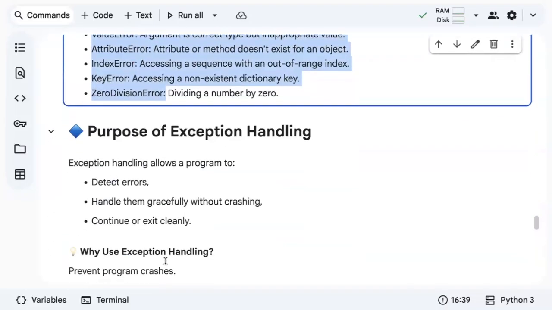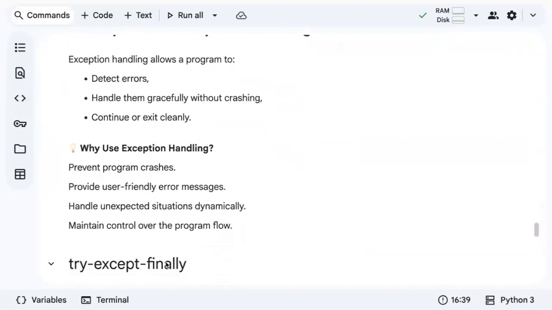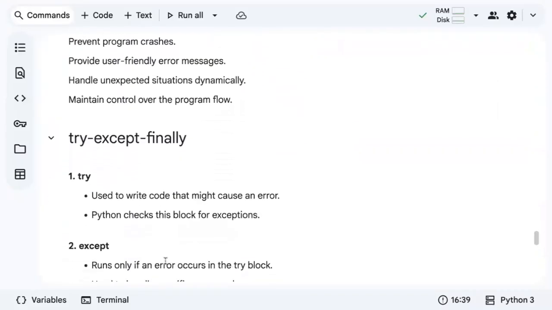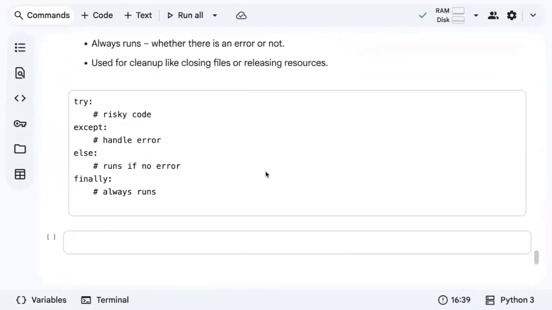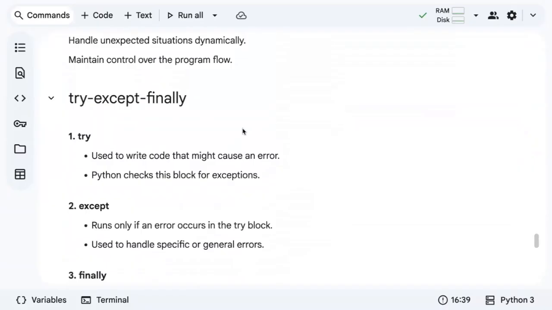So in our next video, I'll explain the purpose of exception handling, what try, except, and finally are, how to use them, and we will also implement these try, except, and finally to write code in a safer way so that we can just ignore the errors.